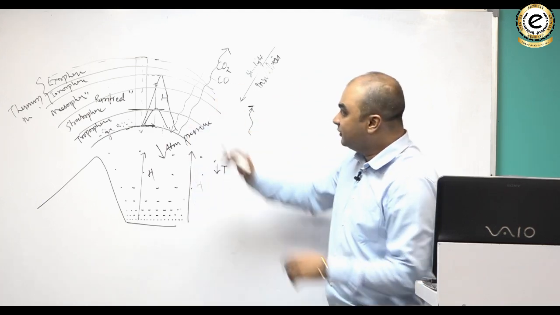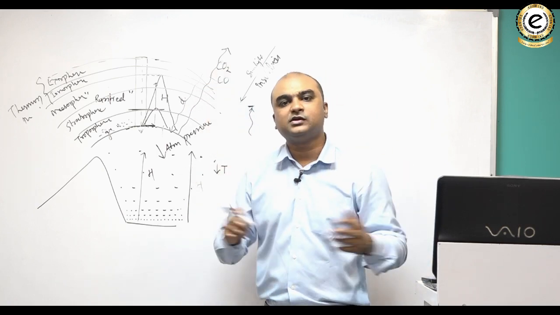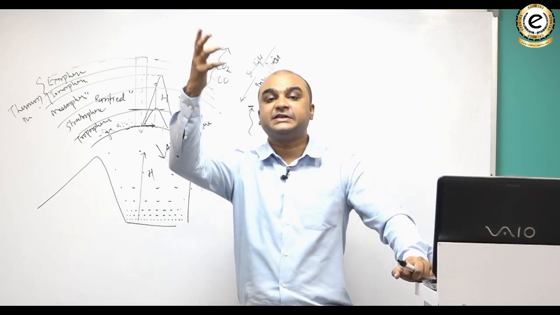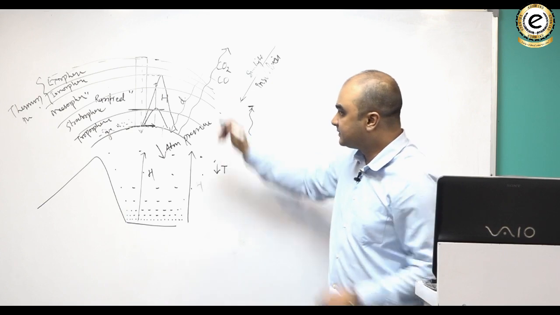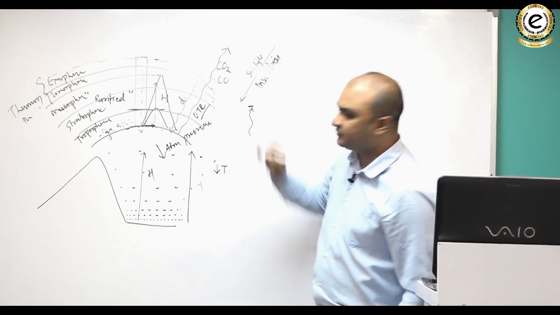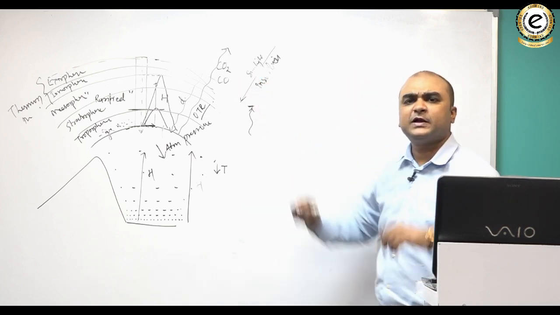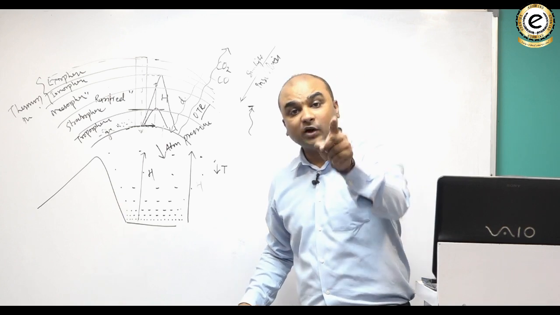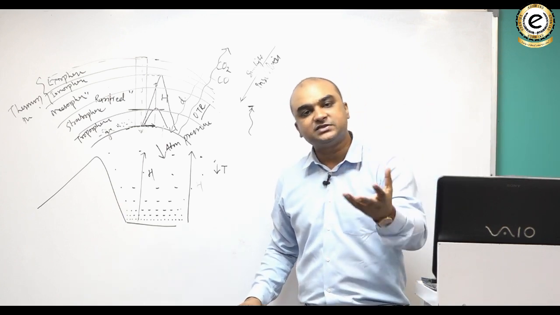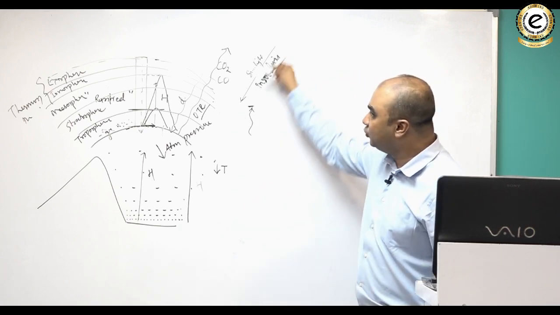Clear? So during the day, the Earth absorbs the sunlight, becomes hot, and during the night, the Earth loses that heat which is generated by that sunlight, and this is known as outgoing terrestrial radiation. Now look at one thing: greenhouse gases like carbon dioxide, carbon monoxide, methane, sulfur dioxide, even water vapor, though water vapor is not known as a greenhouse gas, but it has the properties of a greenhouse gas. And what is their property? They are transparent to the insolation.